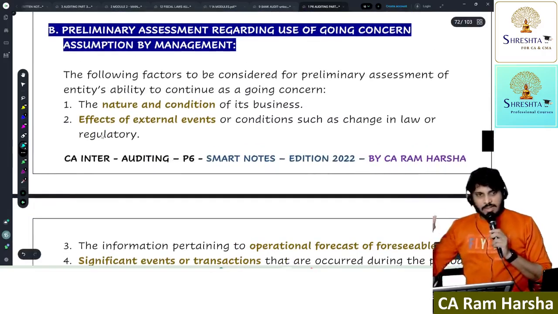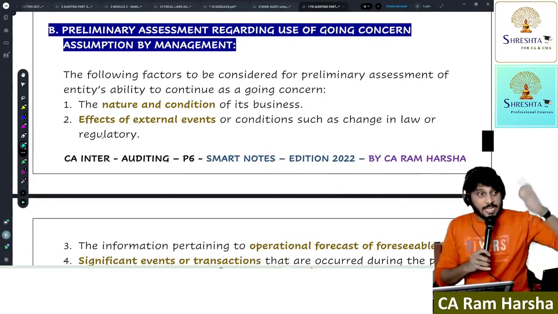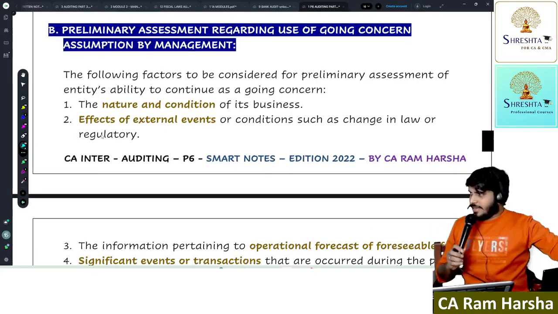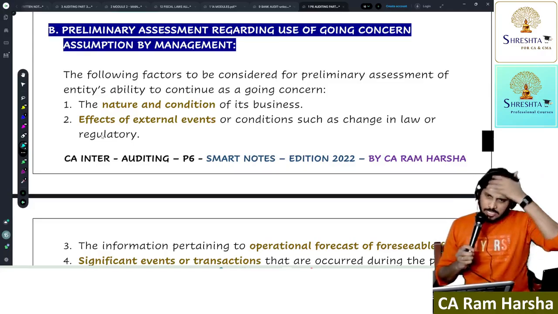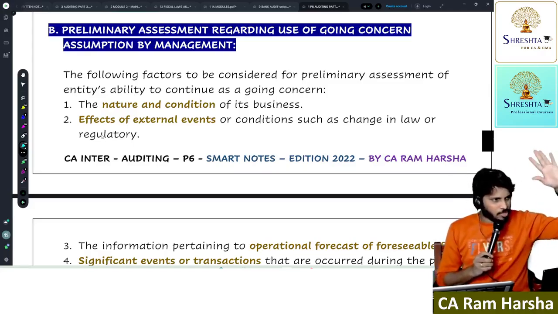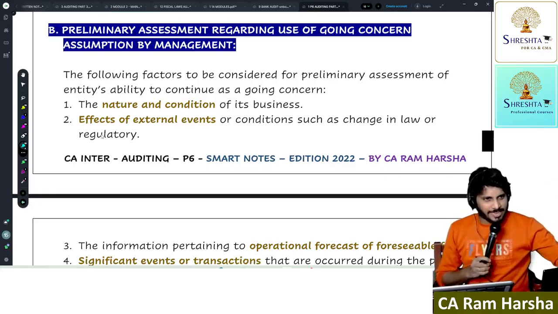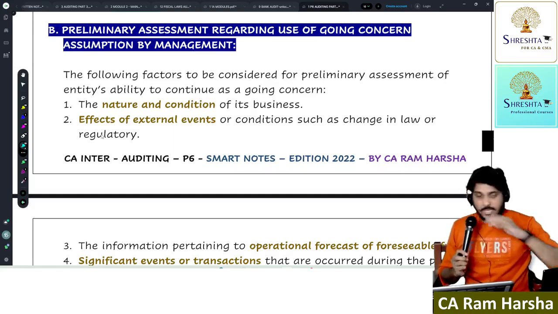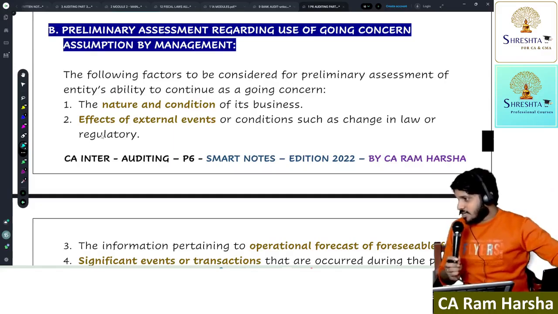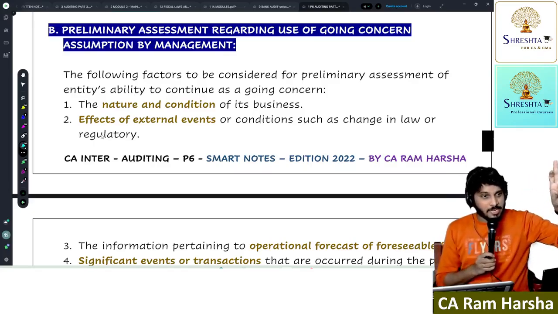Now, for every company, whenever we are doing an audit, we have to do a preliminary assessment. But we don't do it. Management has to do the preliminary assessment. Every company, every organization has to do a preliminary assessment. This is not something there only in companies. In our home also it happens day to day. Getting the point? Do our parents check or not at the end of the month what the expenses are for the next month? How much we are having as inflow and what is the expected outflow? Yes or no? And if there is any shortage, how to finance that shortage? Don't they do all these evaluations? Same with a company. That is called what? Preliminary assessment.